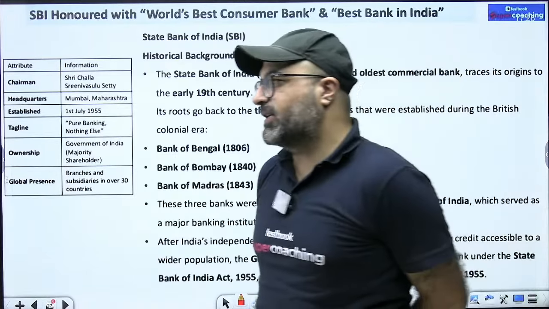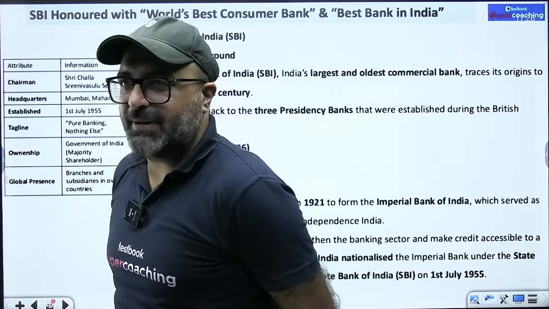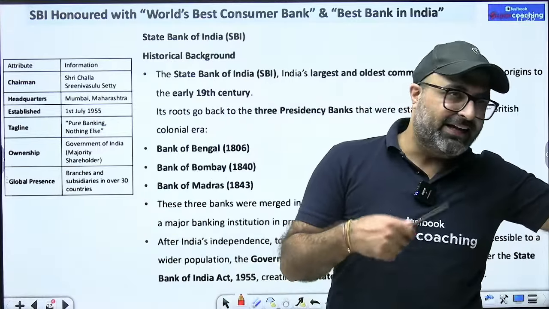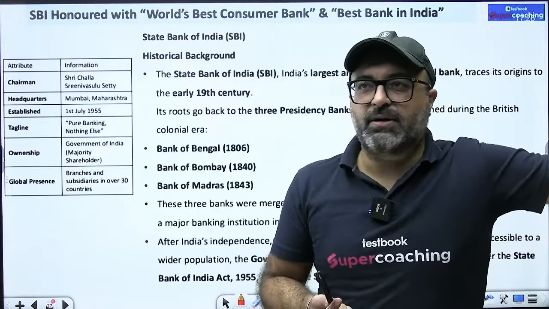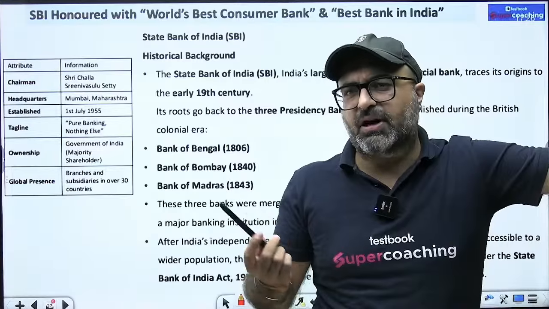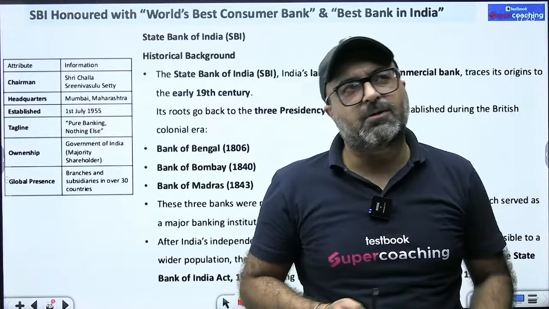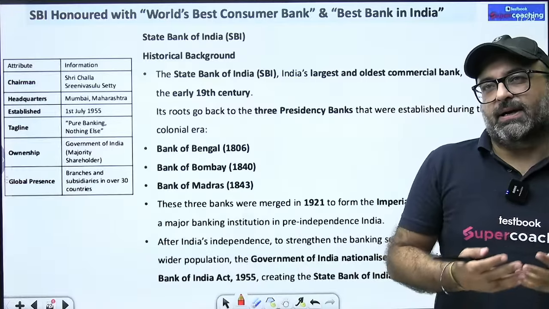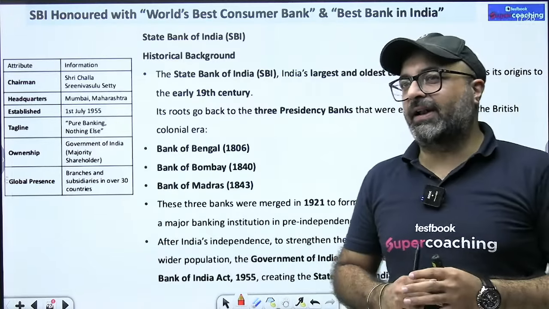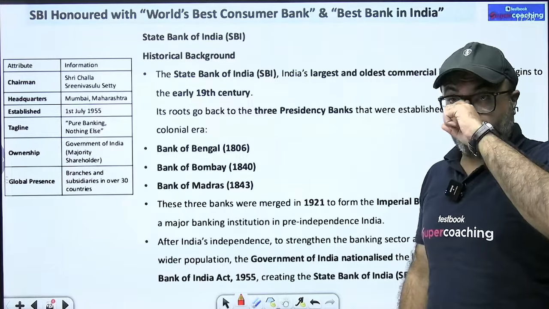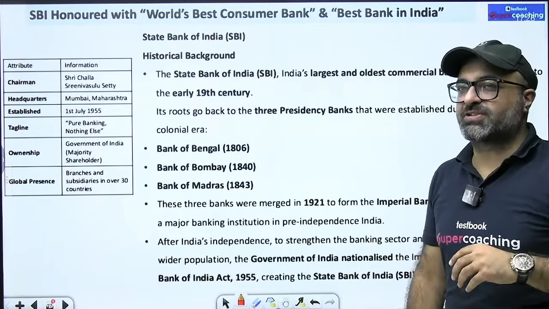These three banks were collectively termed as presidency banks because these are the presidential states where these banks were set up. Later on, when these banks expanded their operations, finally the British Crown merged these banks into one, that is Imperial Bank of India. I hope you know that before setting up of RBI, Imperial Bank of India was not the central bank of the country, but it was responsible for the printing of currency. Later on, that task was given to RBI.